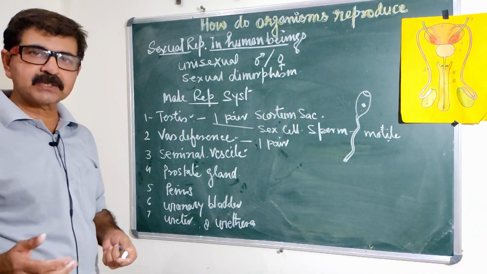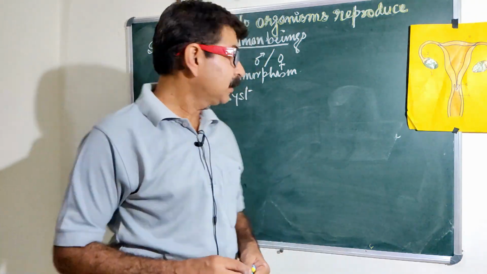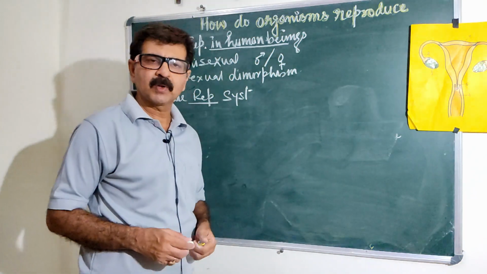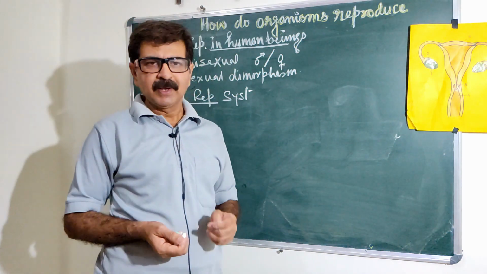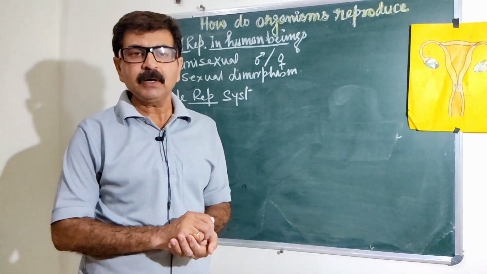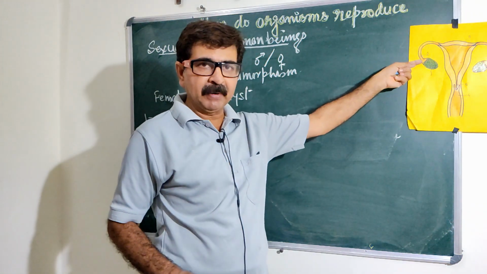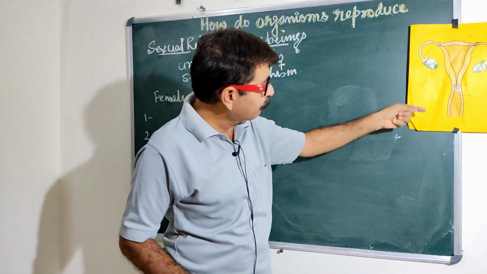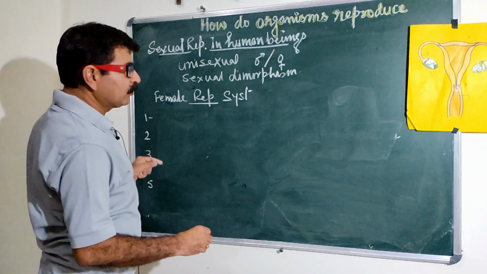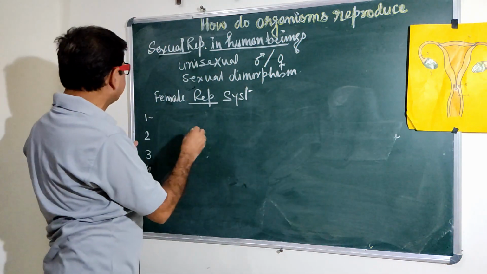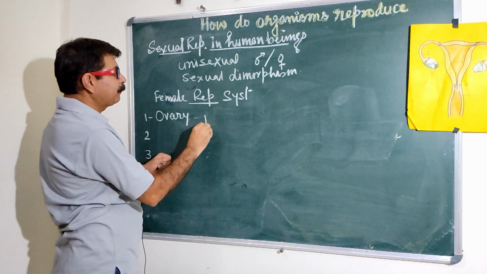Now we are going to discuss the female reproductive system. After puberty, the female discharges the ovum. Similarly, after puberty, the male discharges the sperm. So here we have the diagram of the female reproductive system. It contains different parts, again mentioned by the numberings. Number one is known as the ovary. It is one pair.